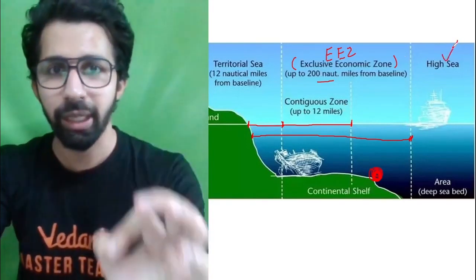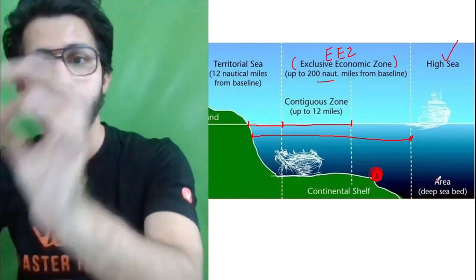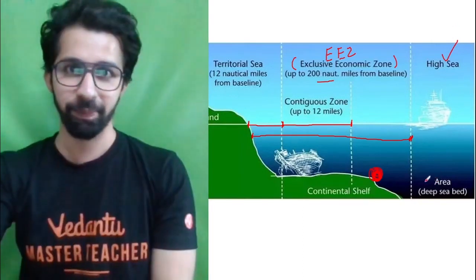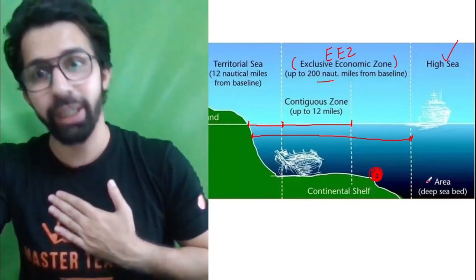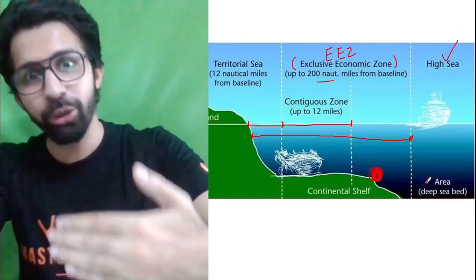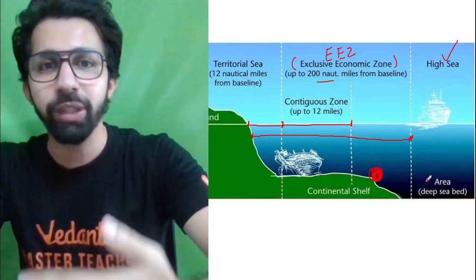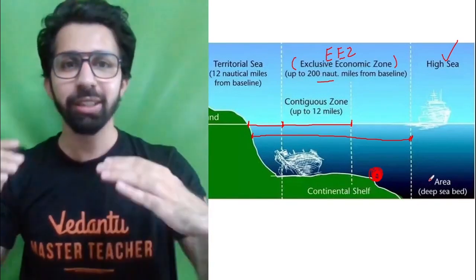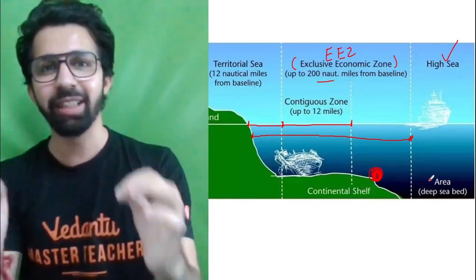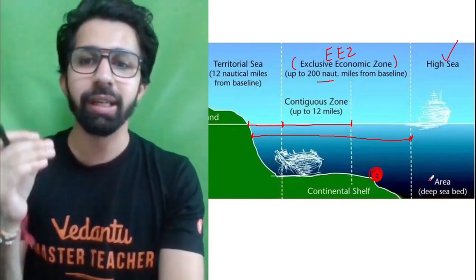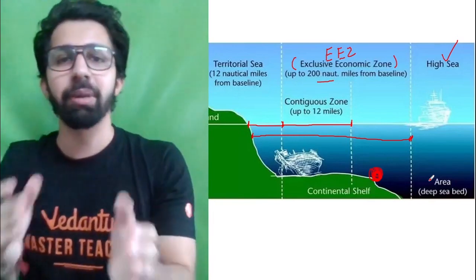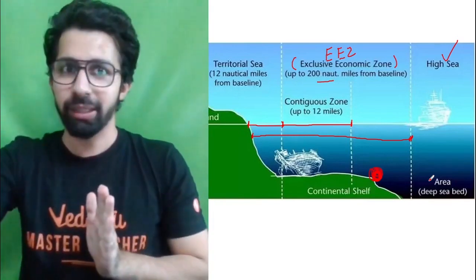Now, guys, beyond the exclusive economic zone, it is known as high sea. No country has the right to exploit the resources which are available in the high sea. That is beyond 200 nautical miles. Means if we want to exploit the resources beyond 200 nautical miles, we have to take permission from some international organizations. So there are some international institutions, international organizations which grant countries the permission to exploit the resources which are available beyond the 200 nautical miles.